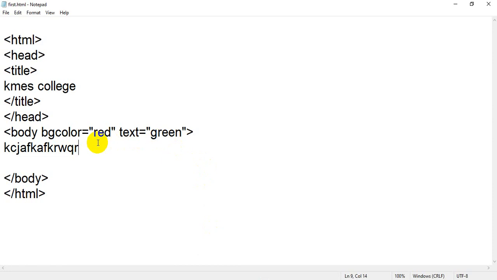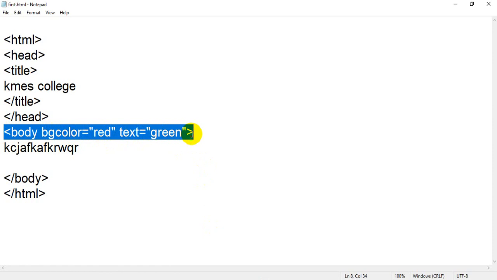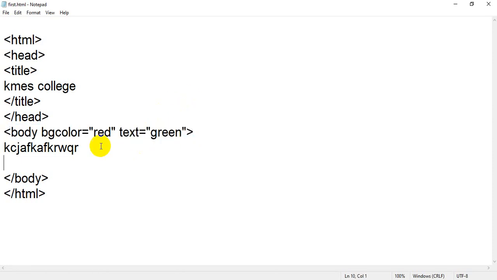And how can we assign an attribute? Inside the opening tag. All the attributes can be added only in the opening tag, after the starting of the tag.